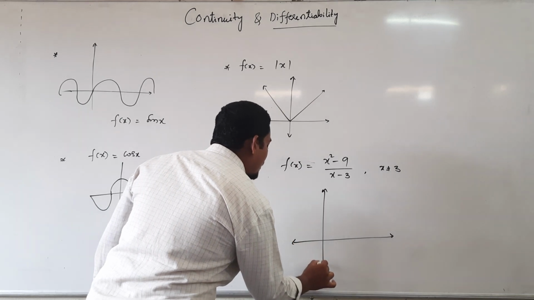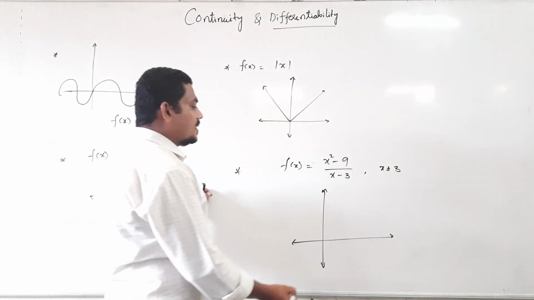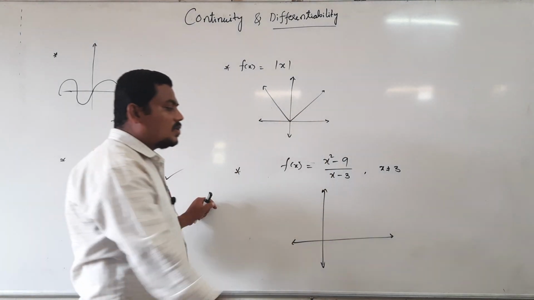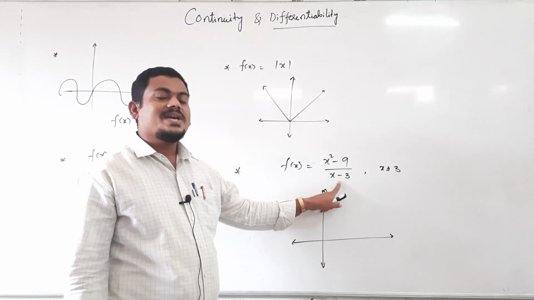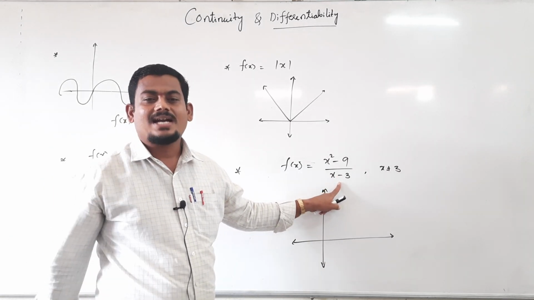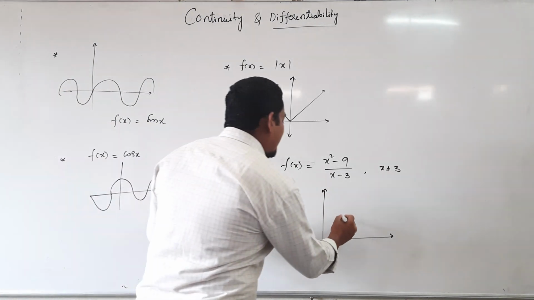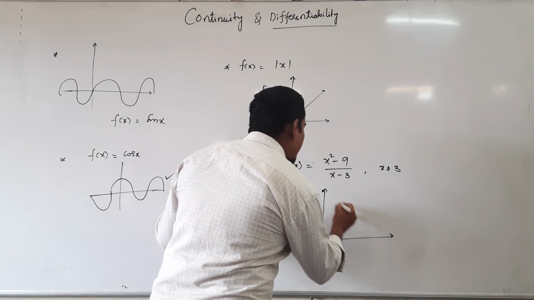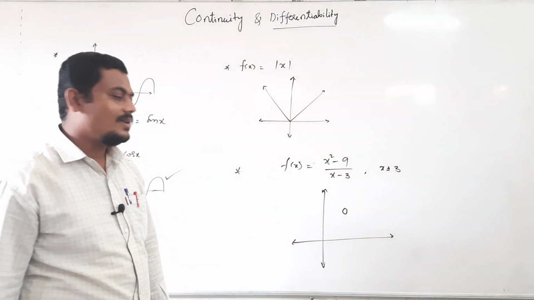Just draw the graph of this function. When x equal to 3, then what happens? When x value is exactly 3, then this function is not defined, means it gives infinity. At x equal to 3, it is not defined. At all other points, it gives a finite value only.